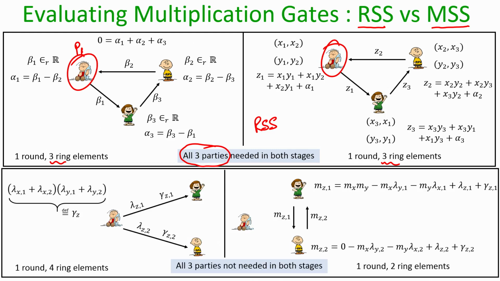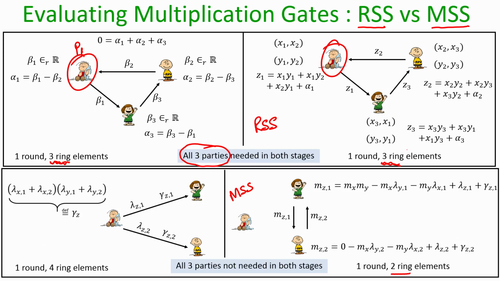Now, let us compare the MSS based protocol here. In terms of communication, we have increased the communication in the pre-processing phase, because earlier it was 3 ring elements, now we have made it 4 ring elements, but we have now made a saving in the actual evaluation phase. We have brought it down from 3 to 2.